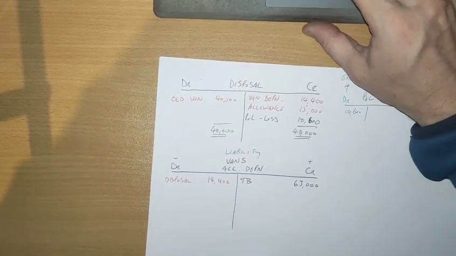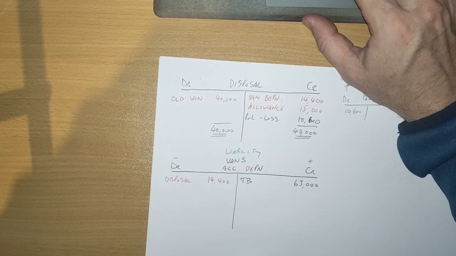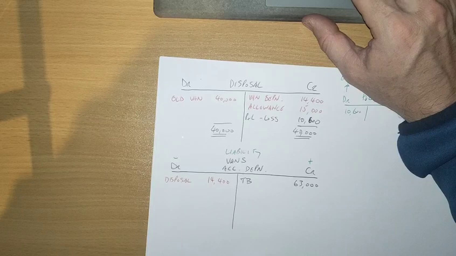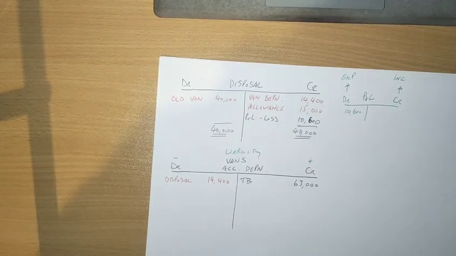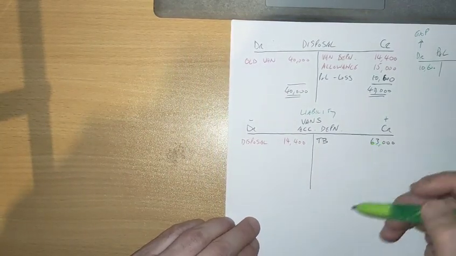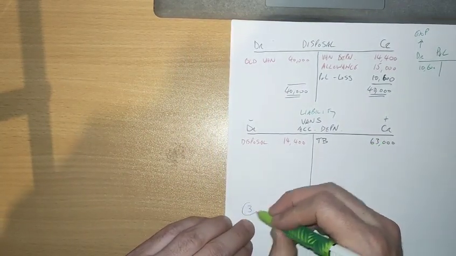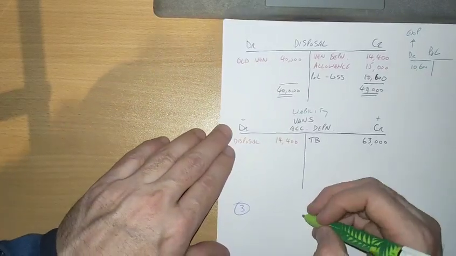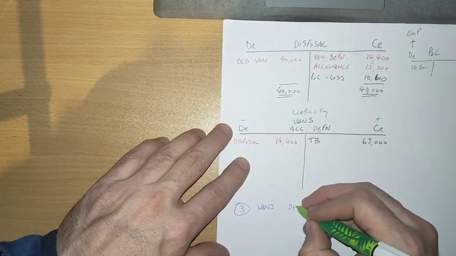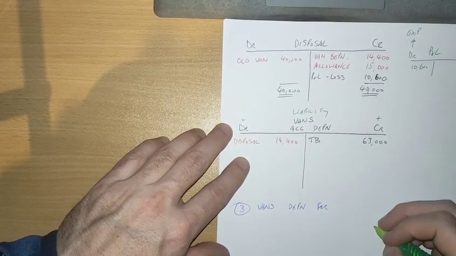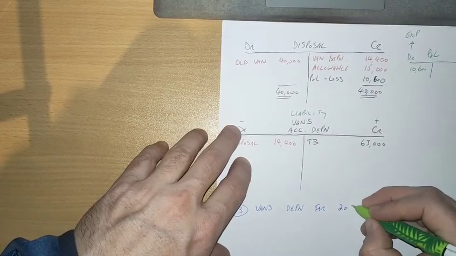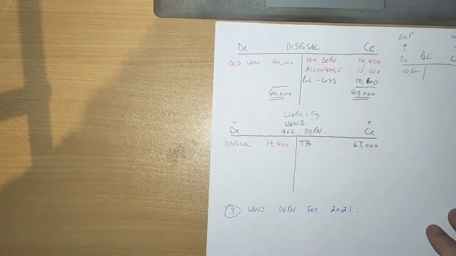The final thing I suppose we need to work out then is depreciation for the year. So maybe that's the last little step we need, because we want to tidy up the van's accumulated depreciation account. So we'll call this step 3. Vans depreciation for the year end 2021, aren't we? So for 2021.